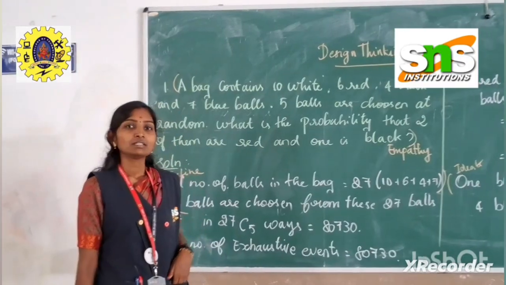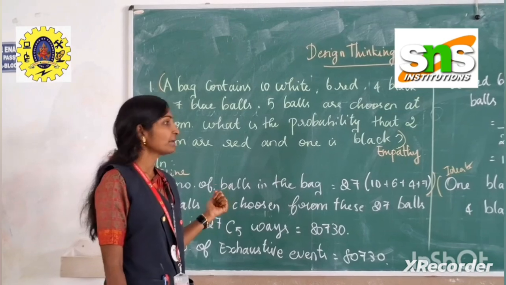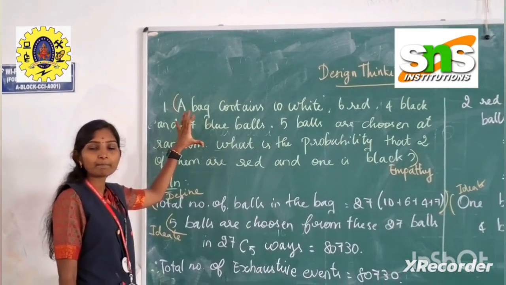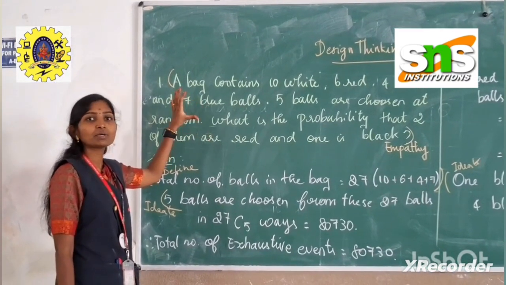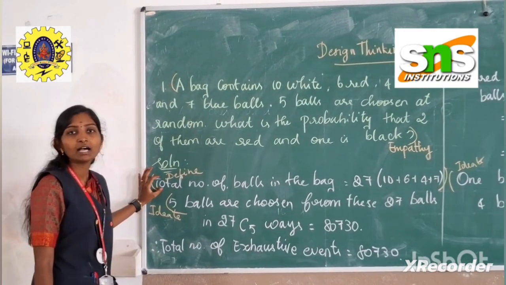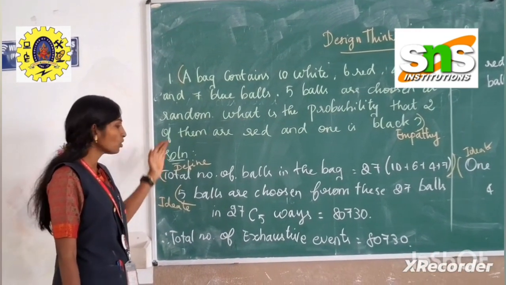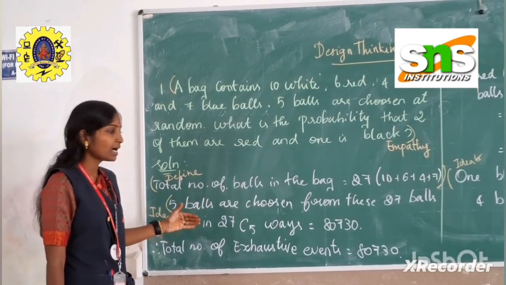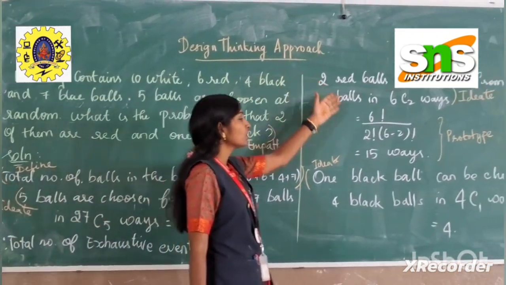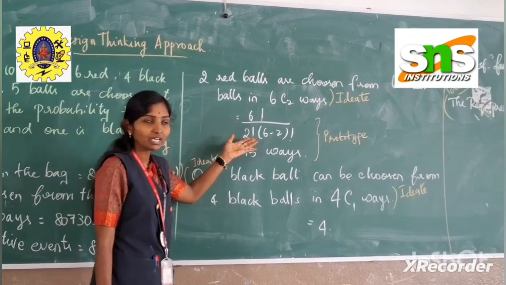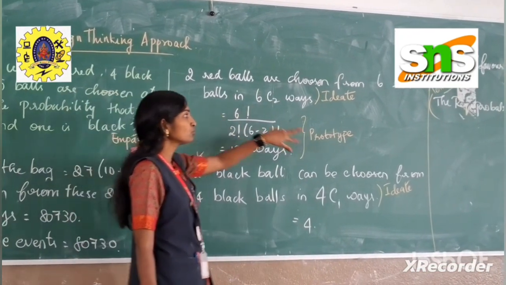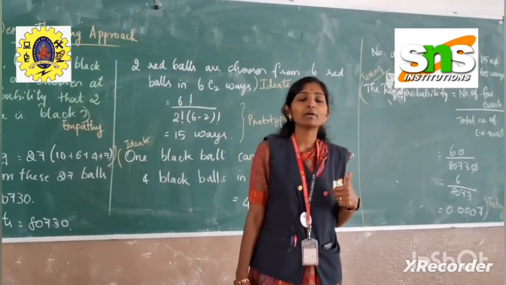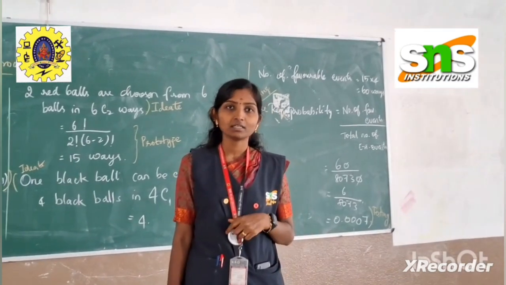Thank you. This is how an approach on design thinking concept has been explained by our student, wherein she has explained this problem has to be taken as the empathy part, and the definitions and the information from the problem can be taken up and put in the define part, and later for that particular definition we can move on to the formulation process as per the contents given, and that can be put up in the ideate part, and with that ideation we can move on to the prototype, which is the application of the formulae, and finally the conclusion part that can be put up in the testing part. This is how we take the probability problem in the approach of design thinking concept. So thank you.